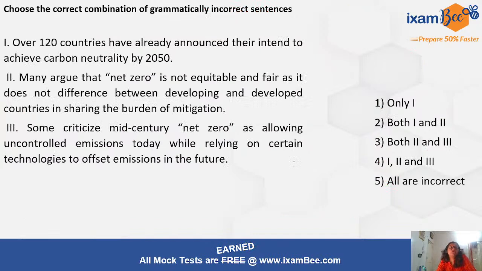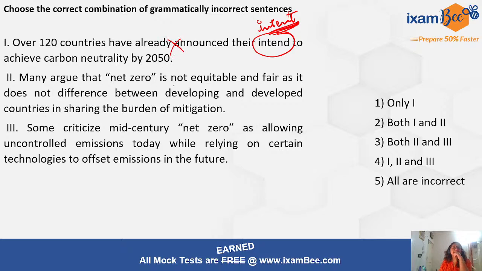Okay, now over 120 countries have already announced their intent to achieve carbon neutrality by 2050, right? Now, why did I stop? Because intend, I intend to do something. Okay, that is the usage of intend. Their intent means what do they wish to do. Intent is the correct usage in this case. So yes, one contains the error, it is wrong.